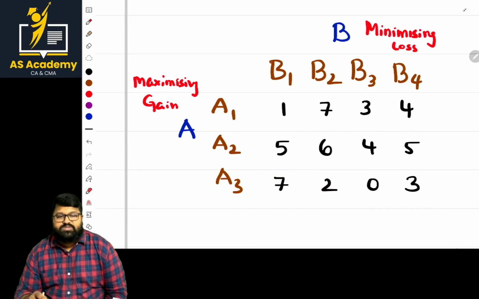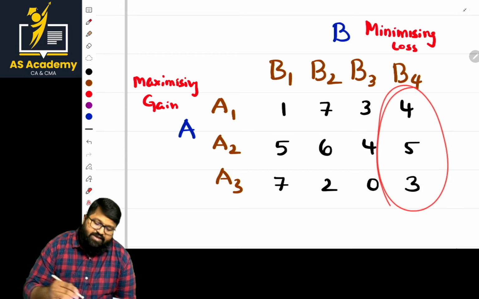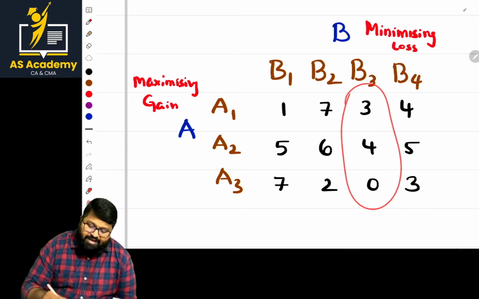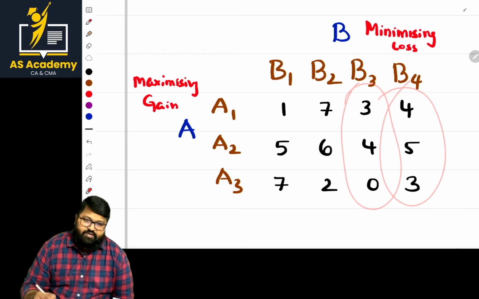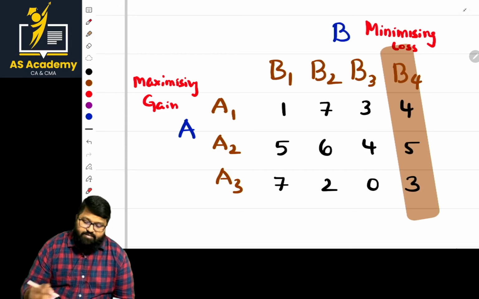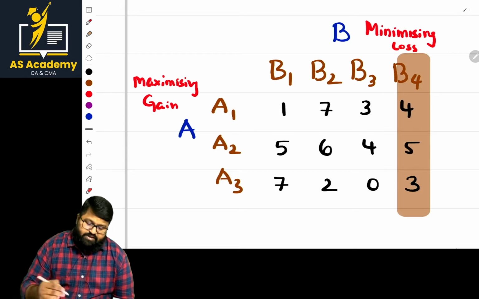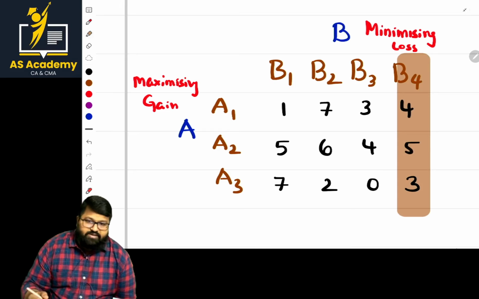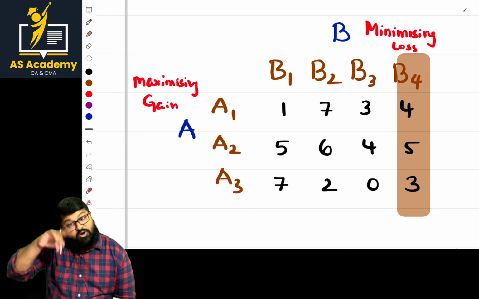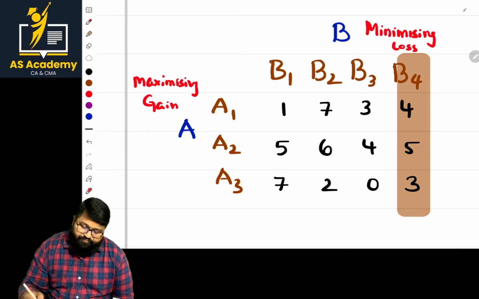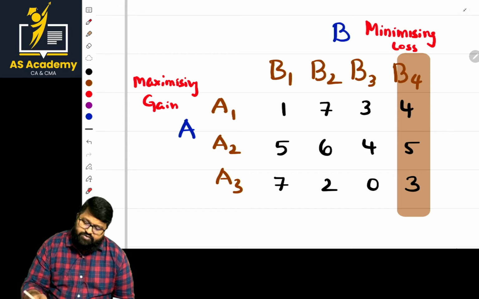Let us go with the columns. In the case of columns, the highest value column should be eliminated. So is there any highest value column? By comparing B3 and B4, this is the highest one. Let us eliminate that. Eliminated. Done. See, the highest column is eliminated. Fine. Now what is the order of the matrix? 3 by 3. So the order of the matrix should be 2 by 2. So now what can be the possible elimination? Check. In this case, any possibility of rows and all?